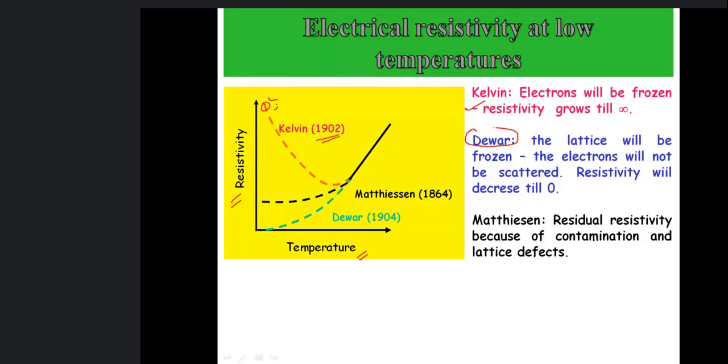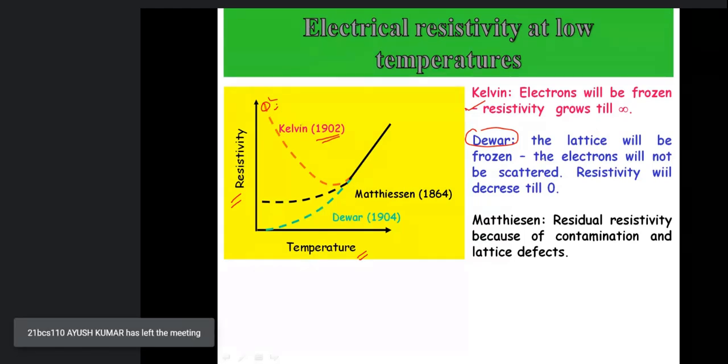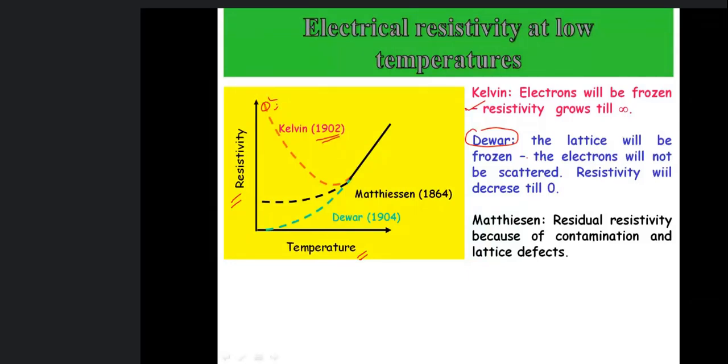Then another scientist, Dewar, said that the lattice will be frozen. The electrons will not be scattered. As we know, resistivity is due to lattice vibrations, when electrons get scattered due to these lattice vibrations, and these lattice vibrations depend on temperature, randomness, entropy, as I said, second law of thermodynamics. With increase in temperature, randomness will increase or lattice vibrations will be more. So there will be more collisions, more scattering of electrons due to these phonons produced in the lattice.